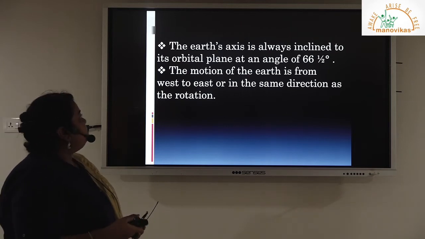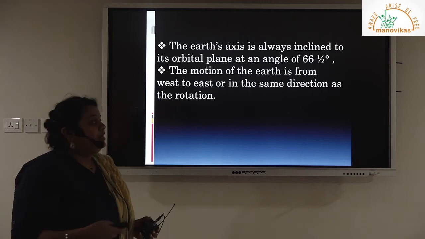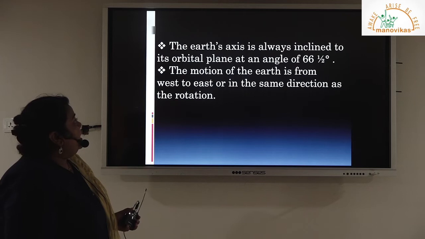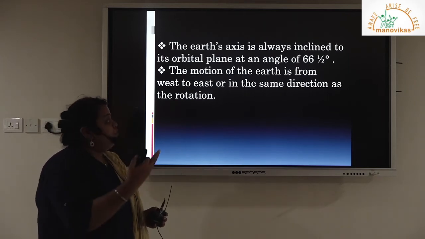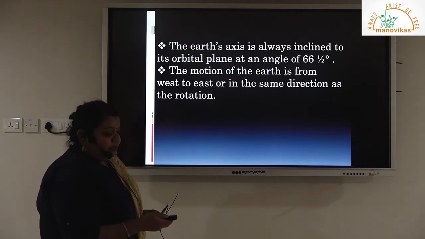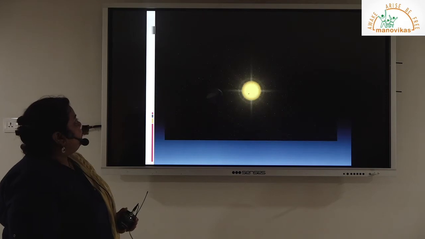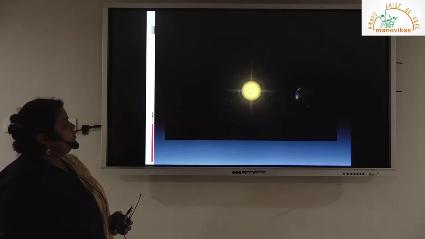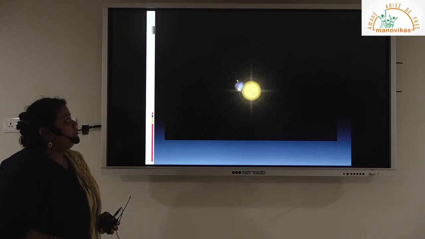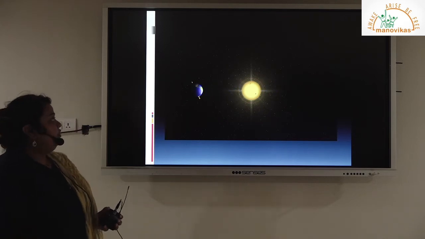Okay, we check this, that the Earth's axis is always inclined to the orbital plane at an angle of 66.5 degrees, and wherever the Earth's axis is pointing towards a direction, towards the Polaris, it will remain there for some time. So we have a slide showing here the movement of the Earth around the Sun completing the revolution process.